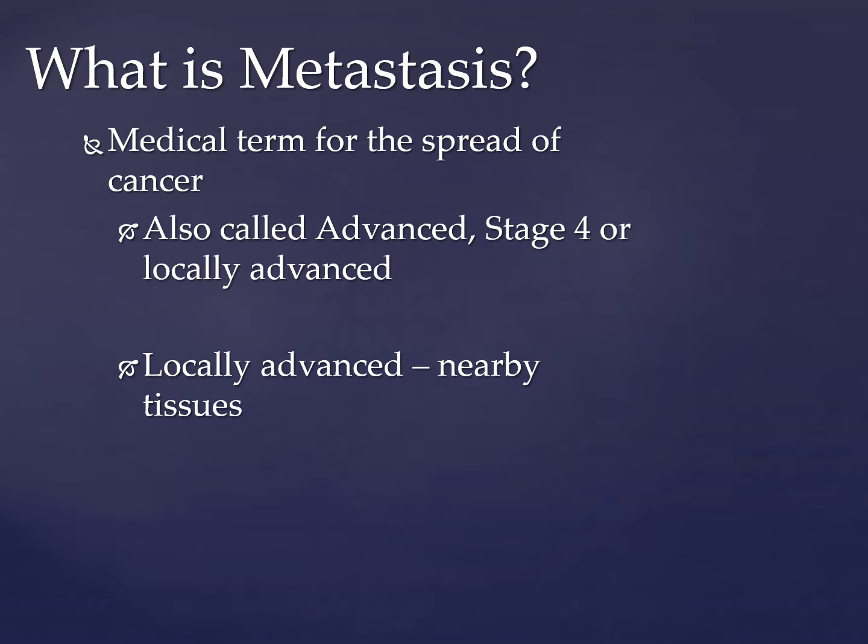So, what is metastasis? Metastasis is the medical term for cancer cells that spread to different regions of the body from where the original tumor had started, where it can start to form new tumors. There are a few ways doctors will refer to cancer that has metastasized. Some of these terms include stage 4 cancer and advanced cancer. It can also be referred to as locally advanced cancer because cancer doesn't always spread to different regions of the body, but to nearby tissues or lymph nodes if they are present.